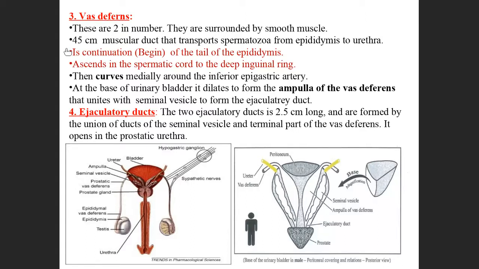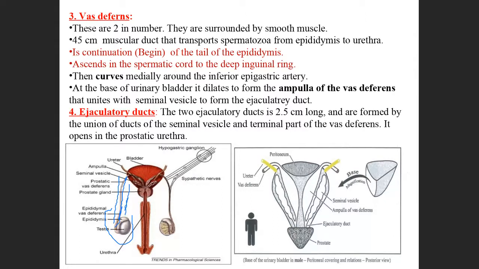See what happens. This vas deferens is coming like this. Here, this one is the spermatic cord. What is the content of the spermatic cord? The spermatic cord contains the testicular artery, testicular vein, and testicular lymph nodes, along with this vas deferens. So this vas deferens goes from the scrotum like this, up into the spermatic cord.